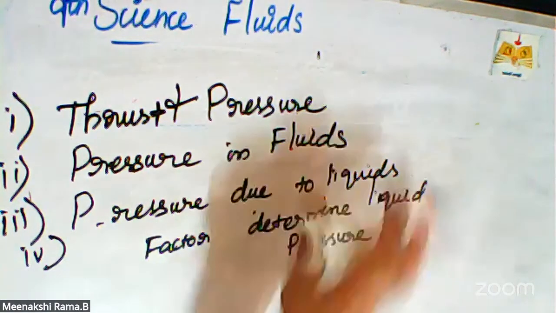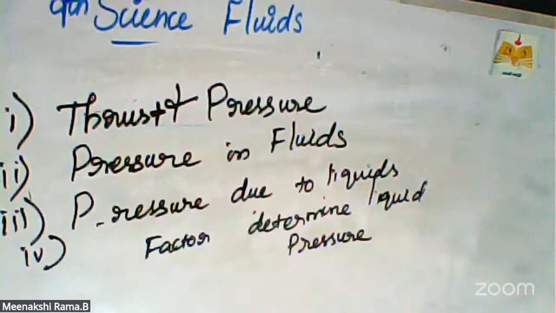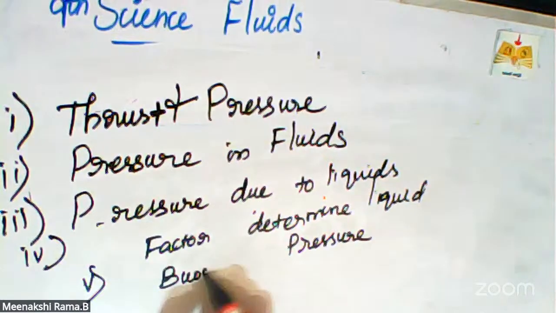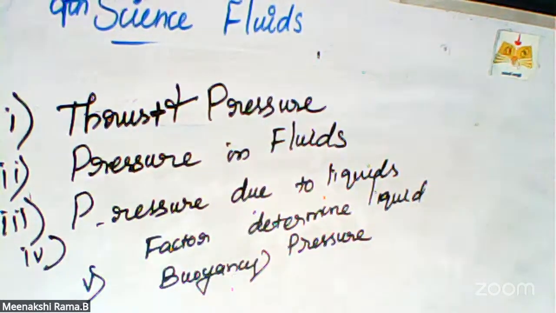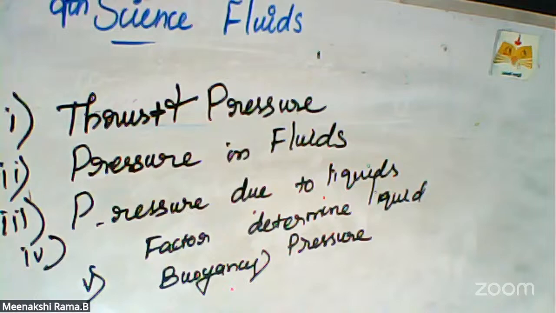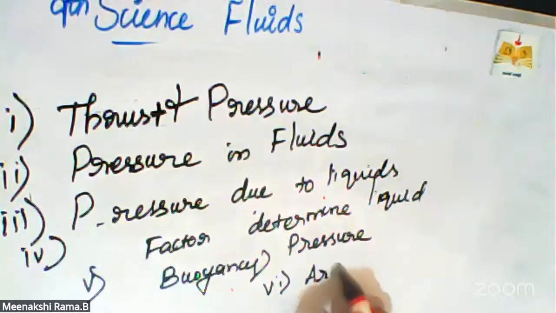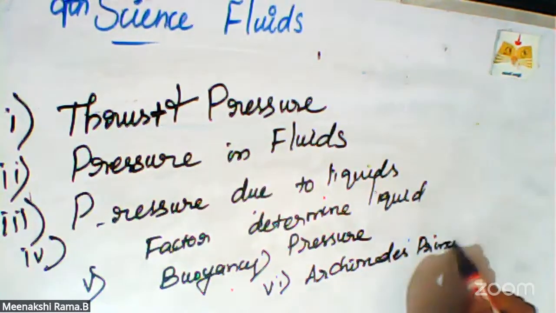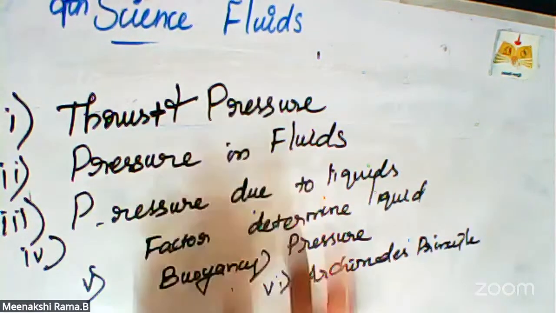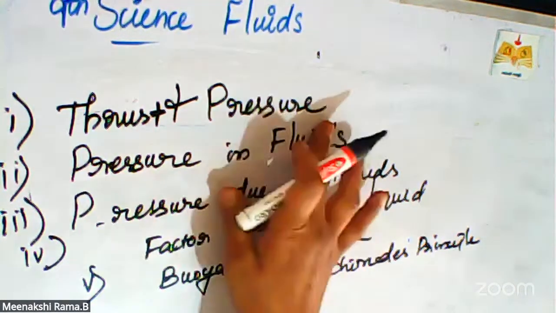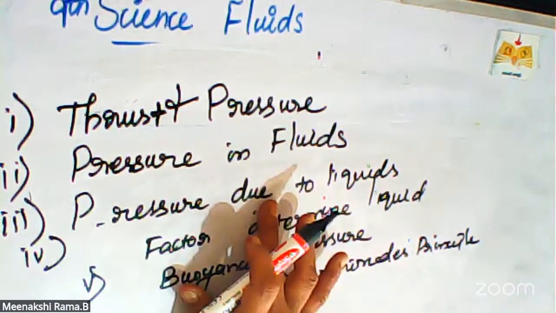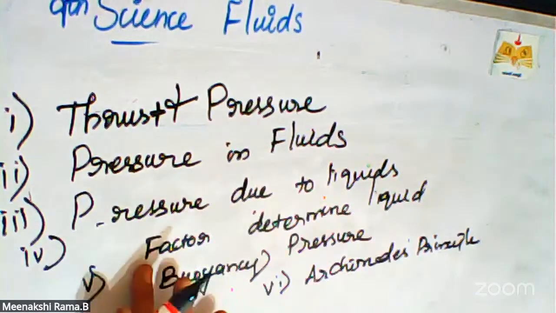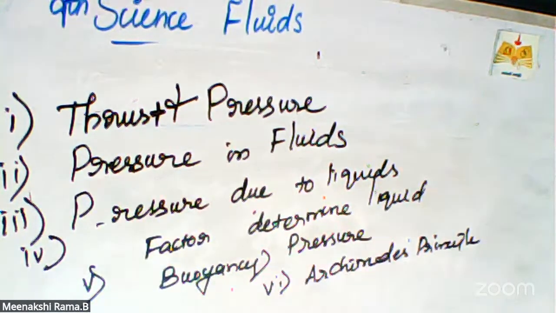Is there any doubt in these four topics? Yes, the fifth topic is buoyancy. Is there any doubt in the buoyancy topic? Is it clear? The final one is Archimedes principle. So, in today's session, we learned six topics: thrust and pressure, pressure in liquids, pressure due to liquids, factors determining liquid pressure, buoyancy, and Archimedes principle.